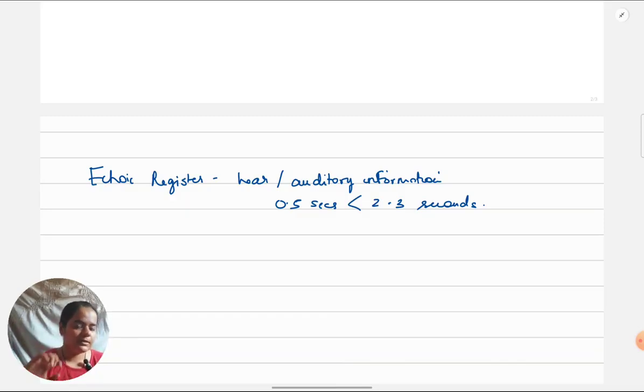So if what we are hearing were to last for only 500 milliseconds, that wouldn't be enough to be able to converse with another person. So Cowan has suggested that's why it seems to be longer than what we see. Of course, you do not need to remember the name of Cowan from an exam orientation, and the reasoning is not very important either. If you want, you can include it. Like I said, there are many ways of writing an answer. But it's a strong point for why the duration might be long. So if you are discussing, say, sensory memory, or something about the echoic register, you can give this reasoning of why the duration is long.